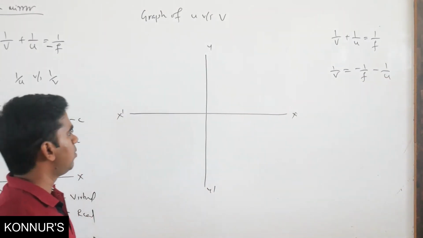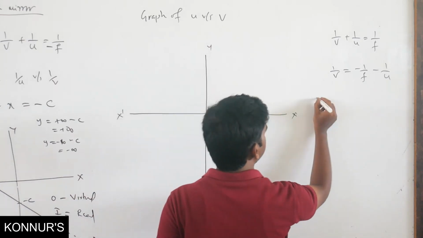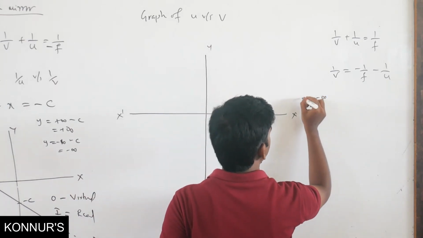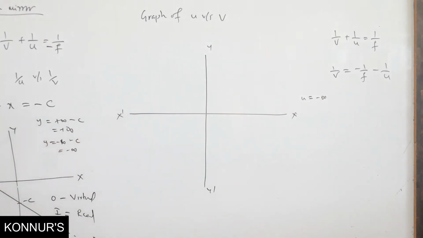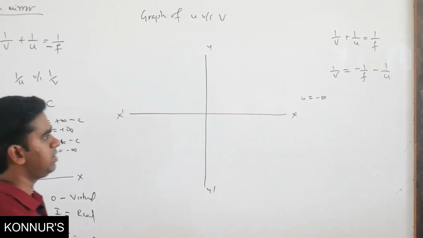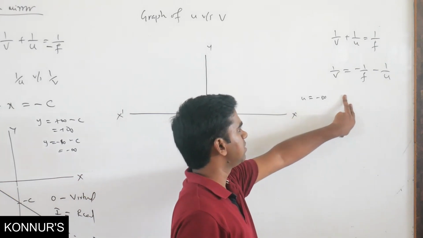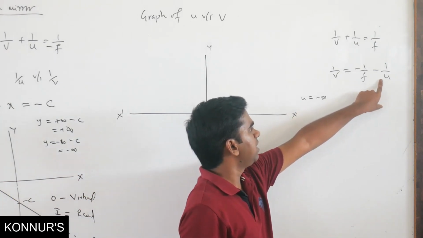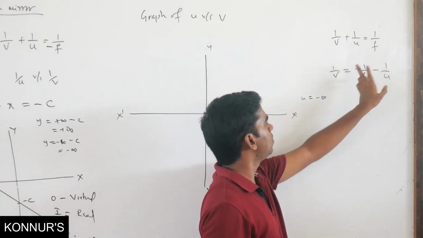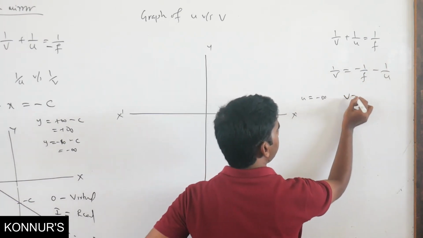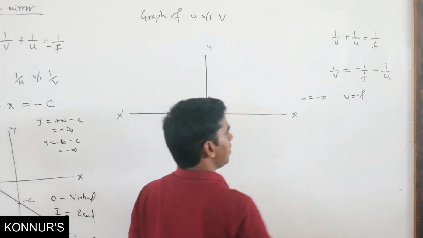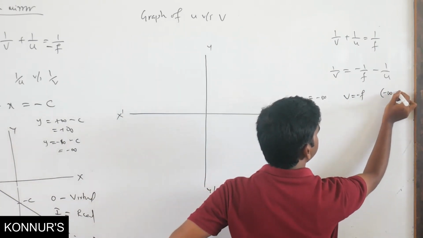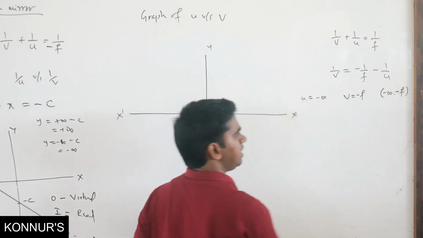Now suppose u equals minus infinity, which means it is on this side. What will be the image distance? If you put minus infinity here, this will become 0, so v will become minus f. So you got one coordinate point, that is minus infinity comma minus f.